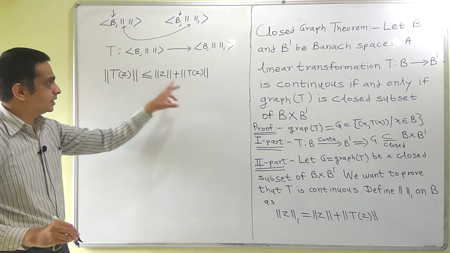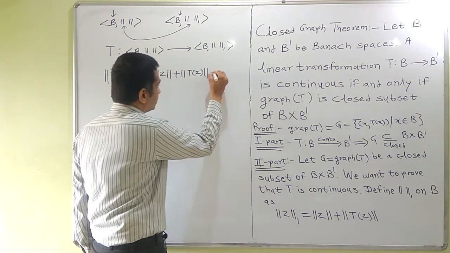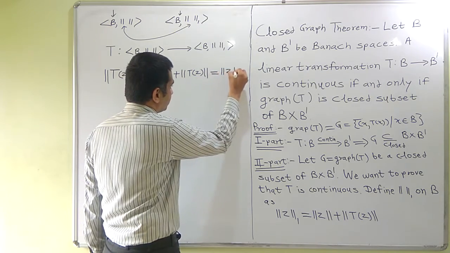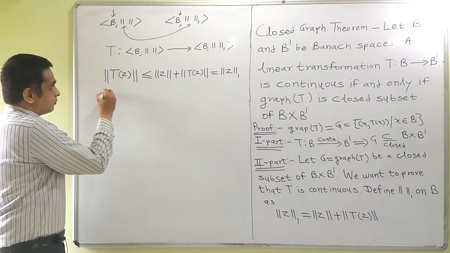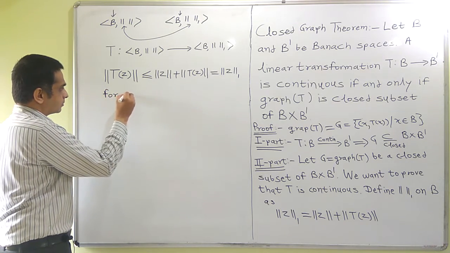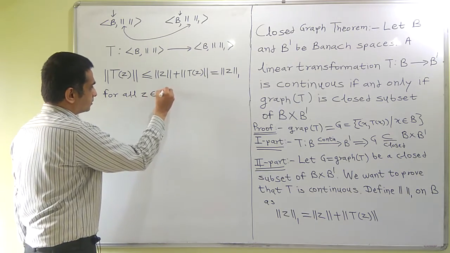So norm of Tz is clearly less than or equal to norm of Z plus norm of Tz, and this equals norm 1 of Z for all Z belongs to B.